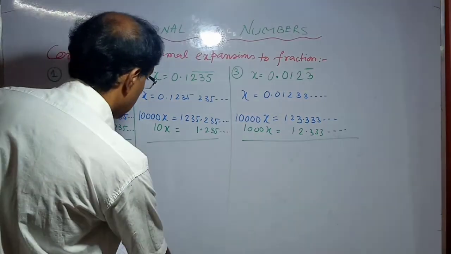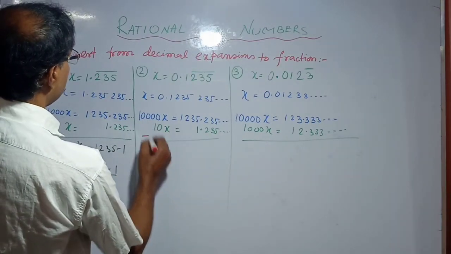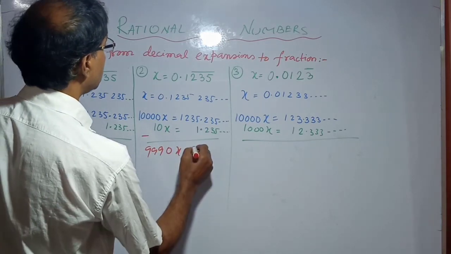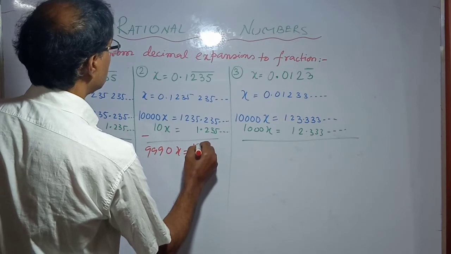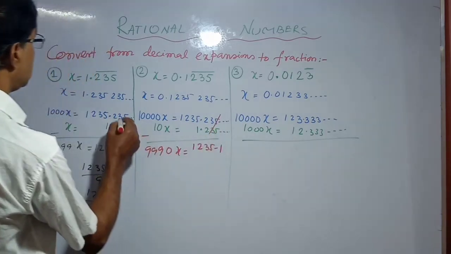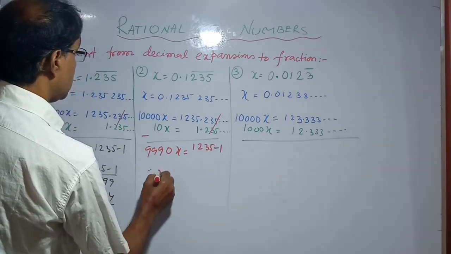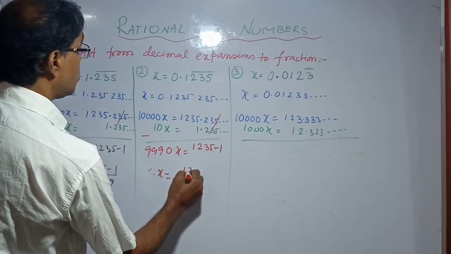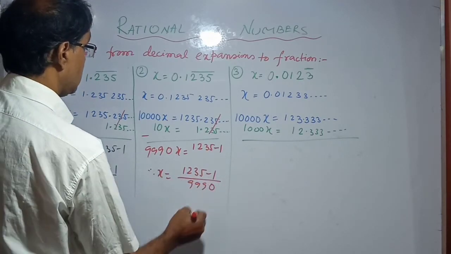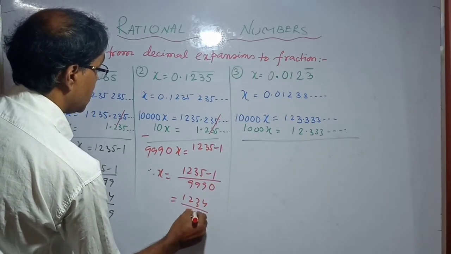Again subtracting this, we get 9990x equals 1235 minus 1, and this portion is cancelled, therefore x equals (1235 minus 1) divided by 9990, that is 1234 by 9990.